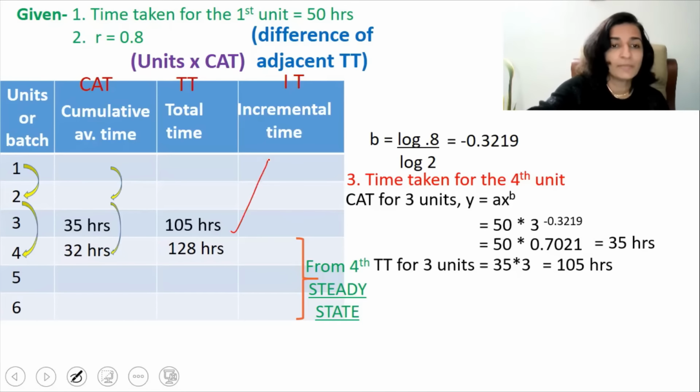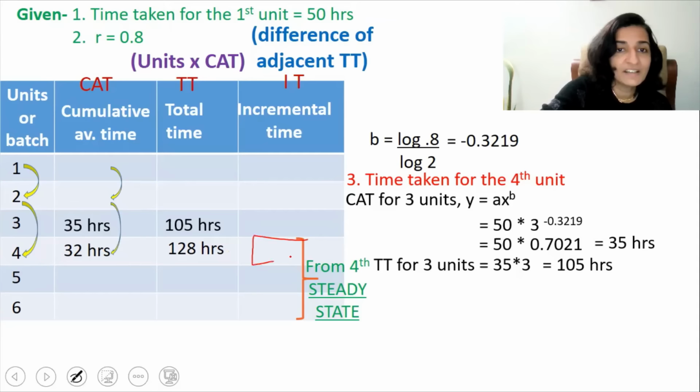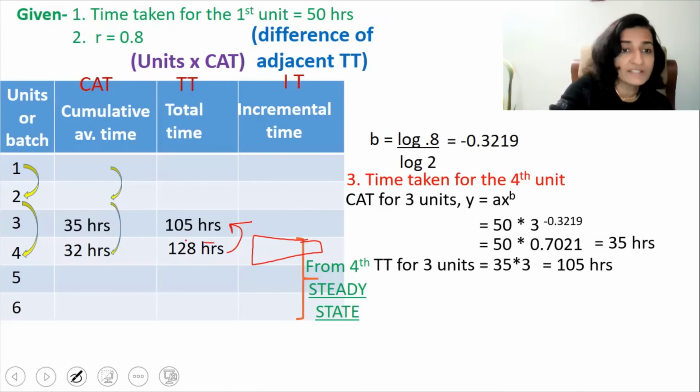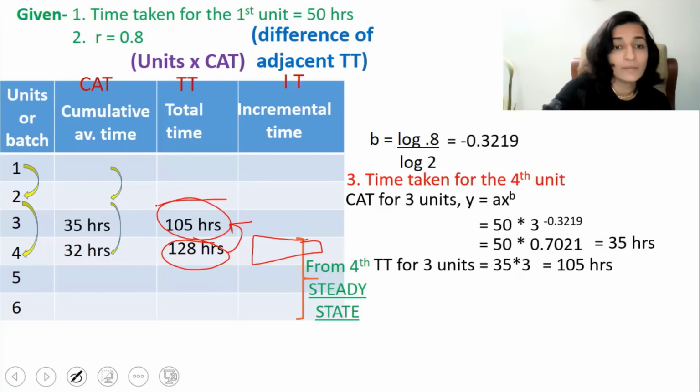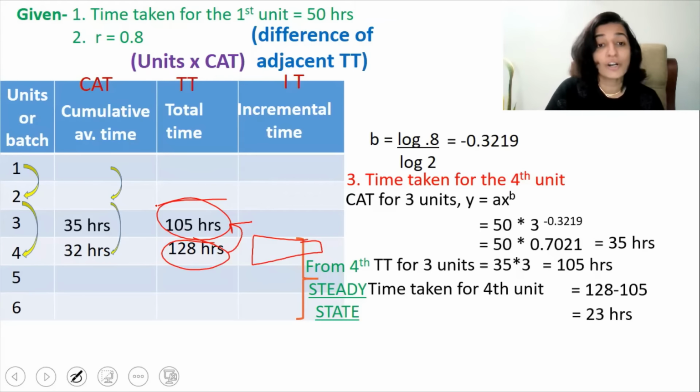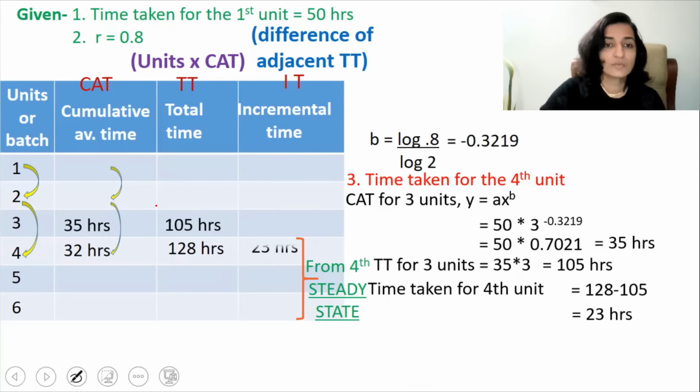So we shall fill that up in the table. In order to find the incremental time for the fourth unit, it is just 128 minus 105. That is the total time for 4 units minus the total time of 3 units. So we shall write that the time taken for the fourth unit is 128 minus 105 or 23 hours. So we shall fill up the table.